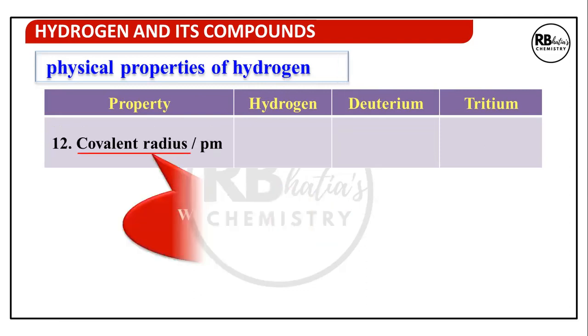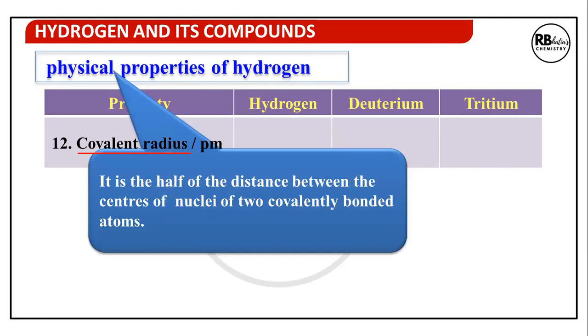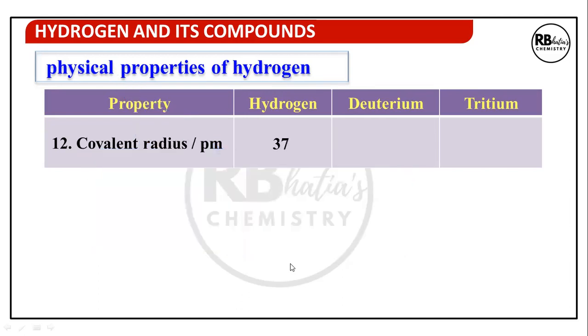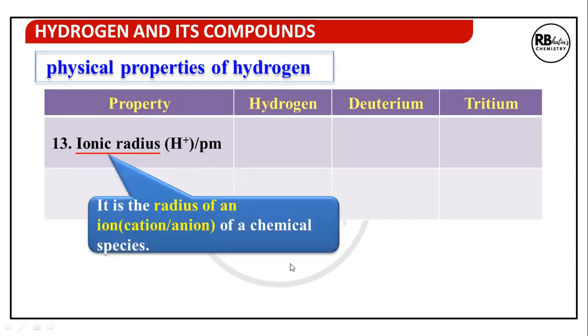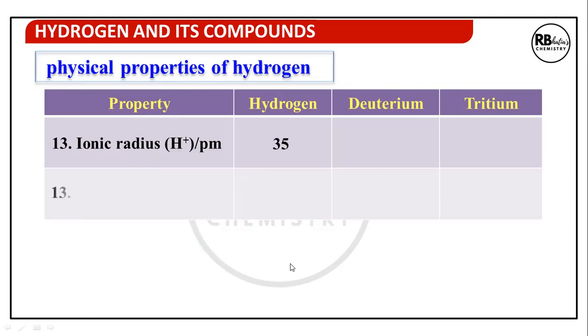Covalent radius. Half of the distance between centers of two nuclei of two covalently bonded atoms. This is 37. Ionic radius for H plus. Radius of an ion of a chemical species. For hydrogen, it is 35 picometer. For H plus, basically.